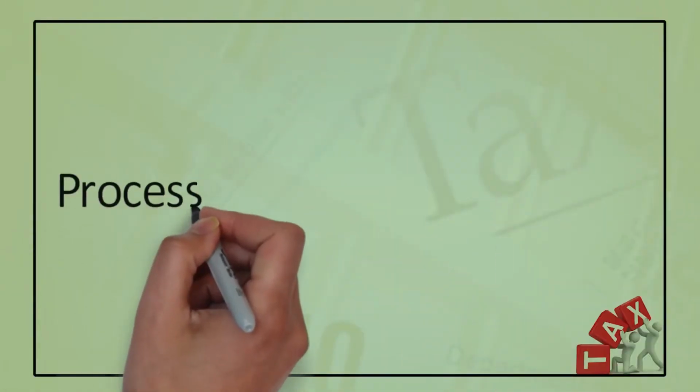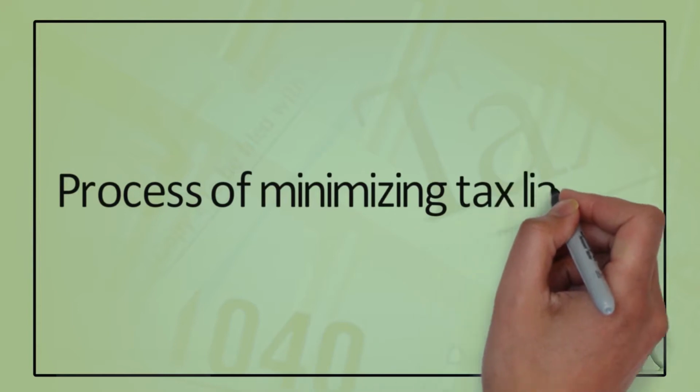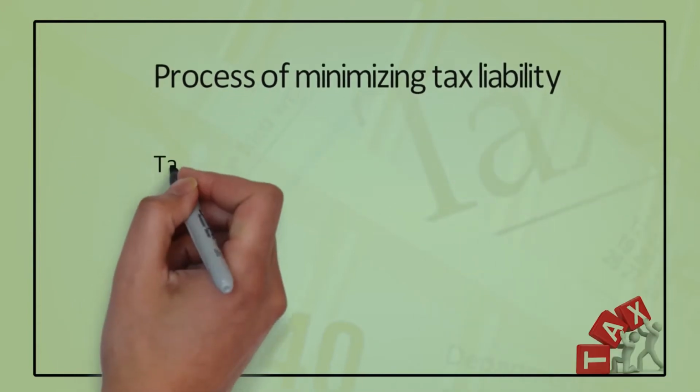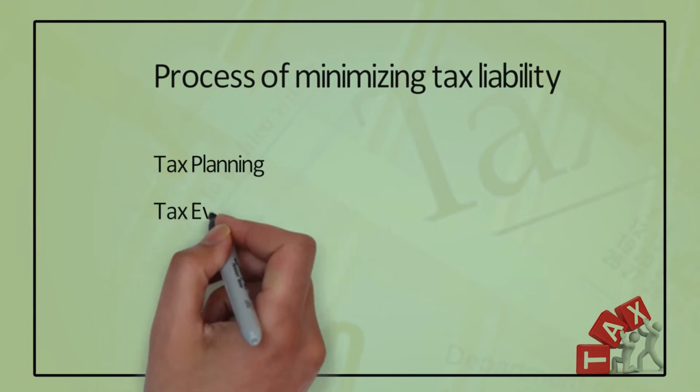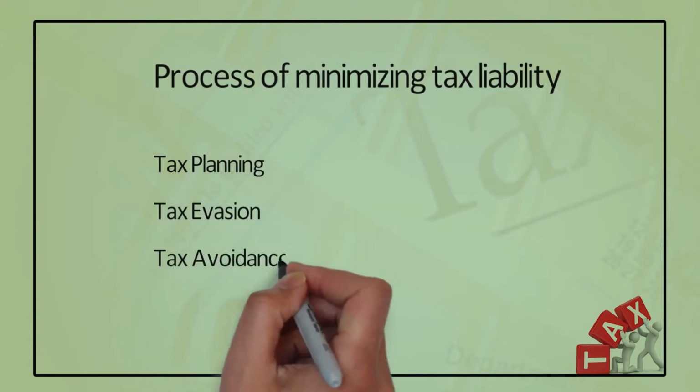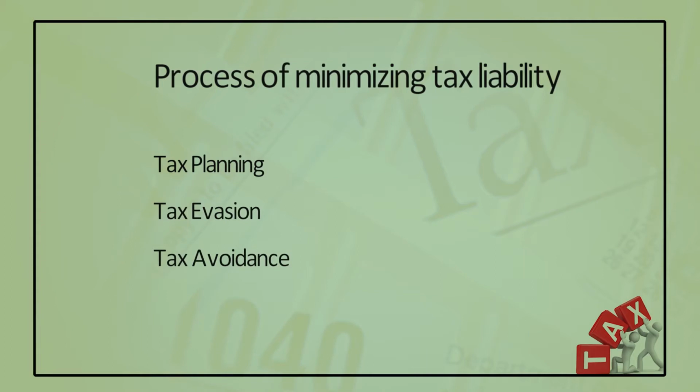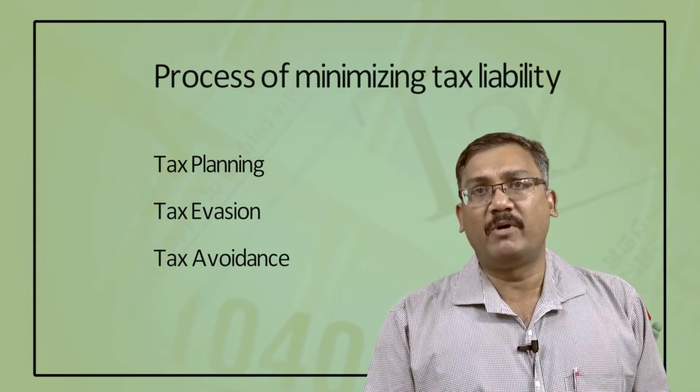The Income Tax Act provides certain provisions which can be used in a justified way, so that we can minimize our tax. It is our legitimate right to minimize the tax liability within the legal framework by taking advantage of tax provisions. So, every assessee can try to minimize his tax liability. But how? There are 3 processes that can be used to minimize the tax. One is tax planning, number 2 tax evasion, and third is tax avoidance. So, in 3 ways we can minimize our tax liability. But which one will you follow? Let us explain one by one.